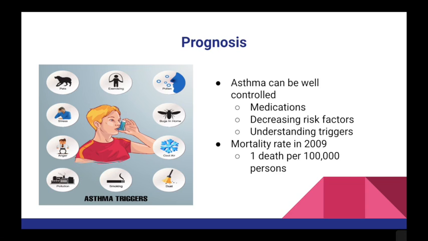Another factor that can aid asthmatic patients is recognizing their specific triggers, as shown in the figure on the left. Knowing what particle causes asthmatic patients' flare-ups or attacks can really help the prognosis of these patients.